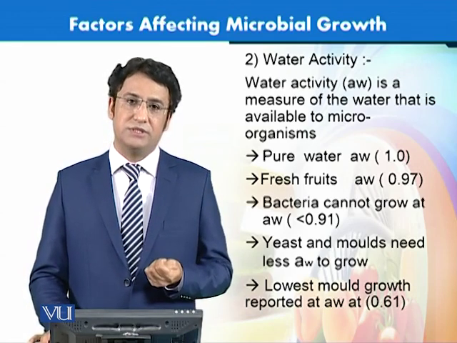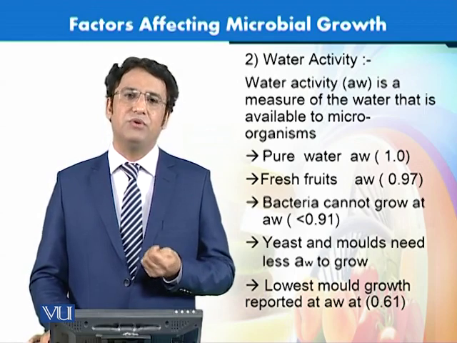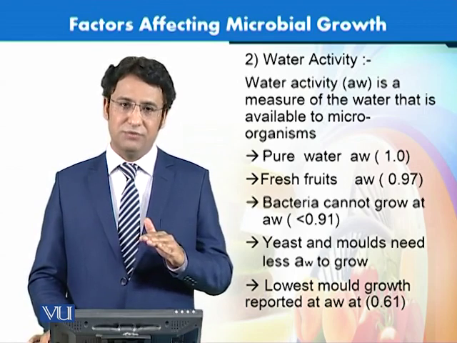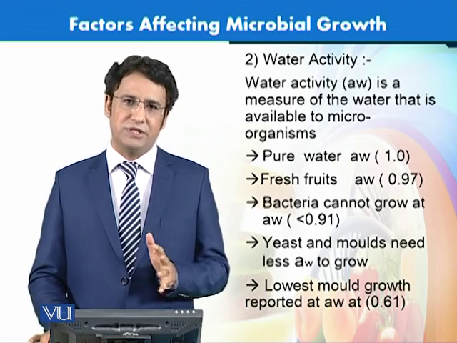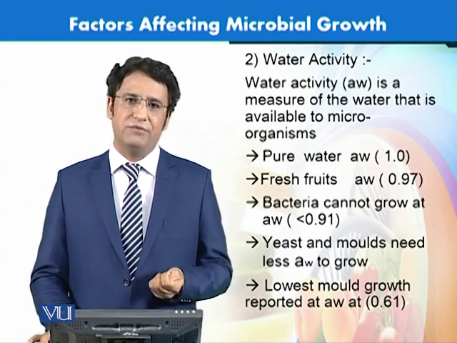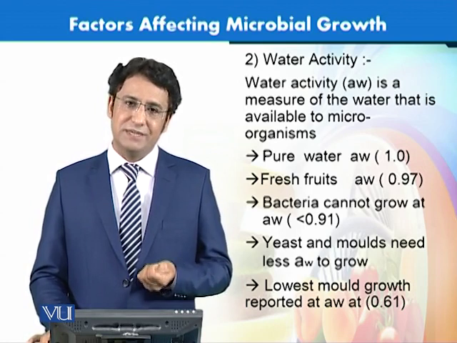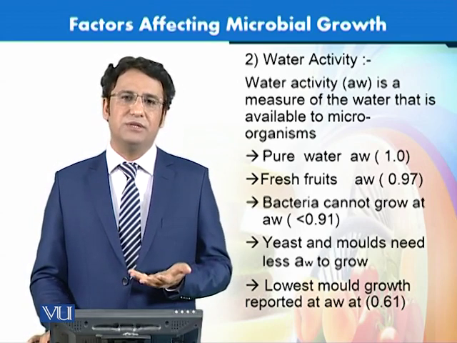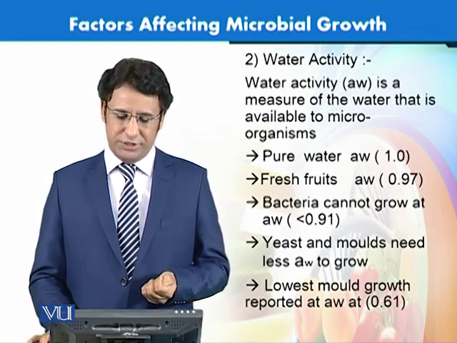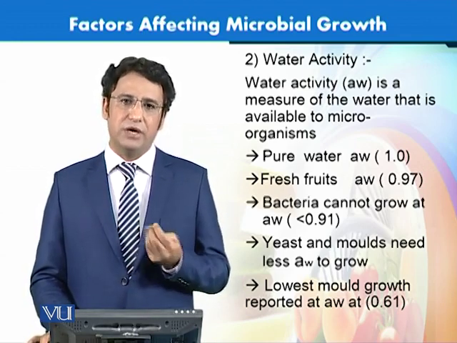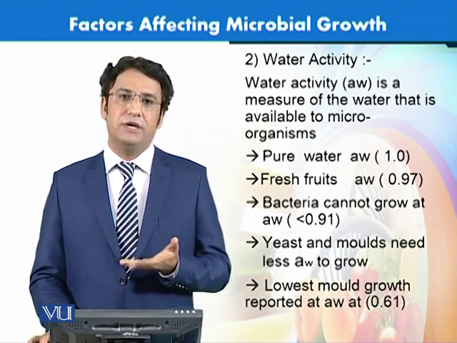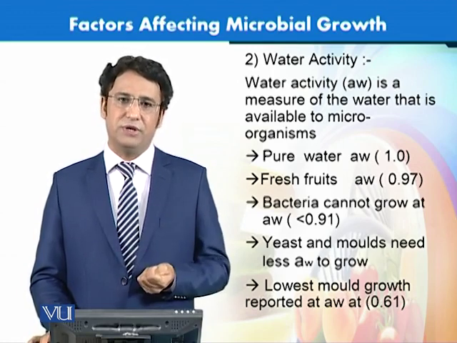So pure water has a water activity of 1. This is the figure for pure water, that means the maximum possible water activity. On the other hand, fresh fruits have a water activity of 0.97. Mostly, as you know, fruits and vegetables have a very high percentage of moisture. That is why their water activity is also higher. That would mean a higher amount of water that can favor the growth of many of the microorganisms.